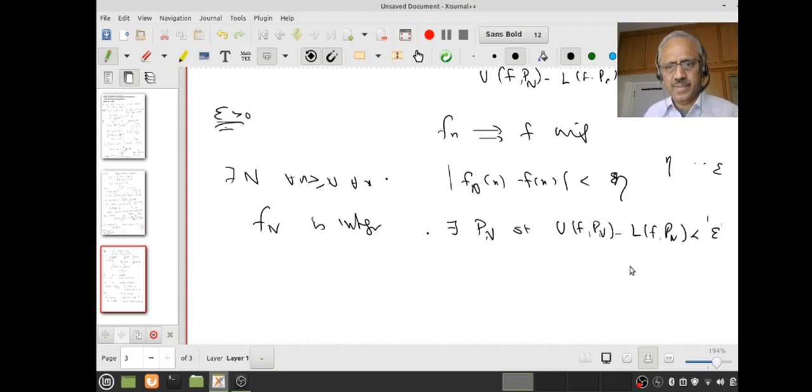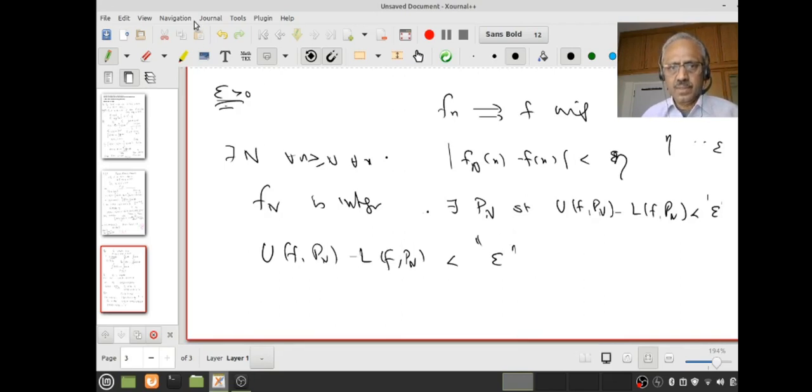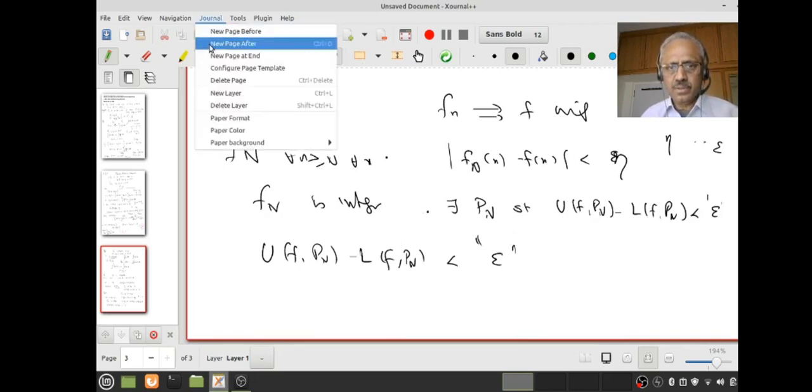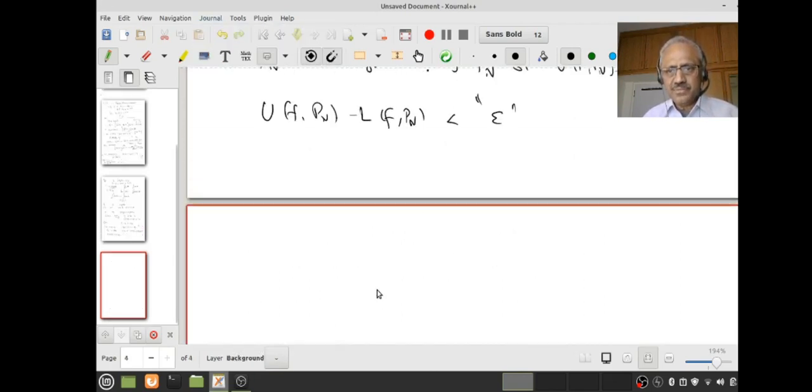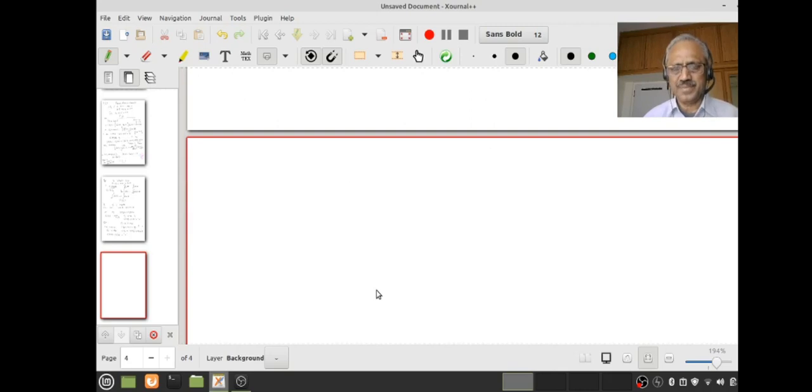You understand this? So I want to claim that U of Pn minus L of Pn is less than something to do with epsilon. Right. Now try to investigate. Don't worry about the proof. You can always read it from a book, from my book, or from any book. They all will be the same. But thinking is more important.